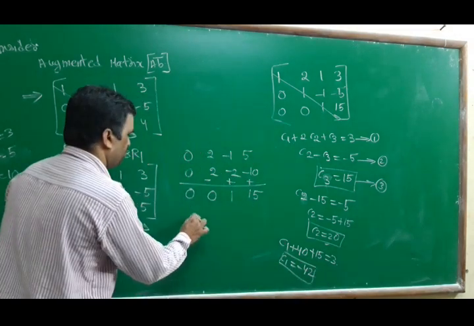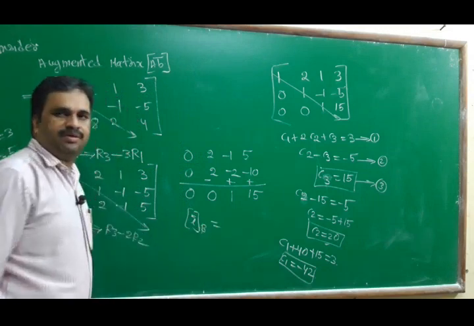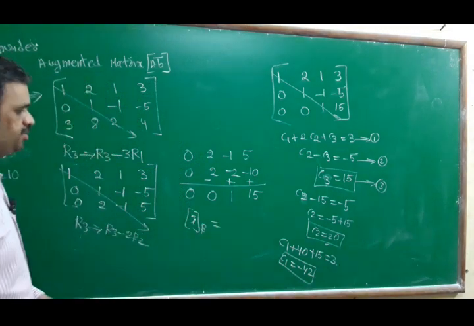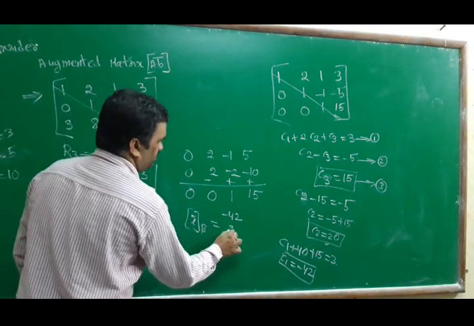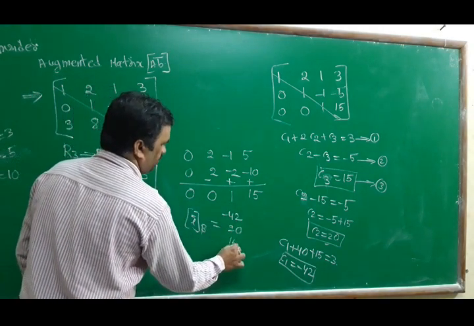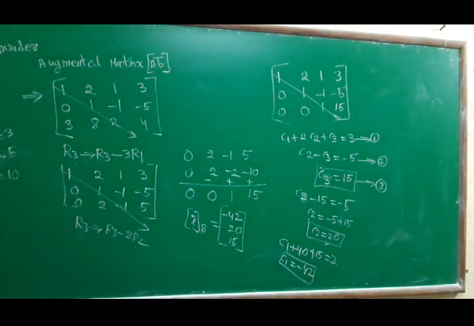Therefore, x bar beta is equal to: C1 value how much do we have? C1, C2 value 20 and C3 value 15. This is the coordinate vector of beta. So it is very simple to find the coordinate vector of beta.